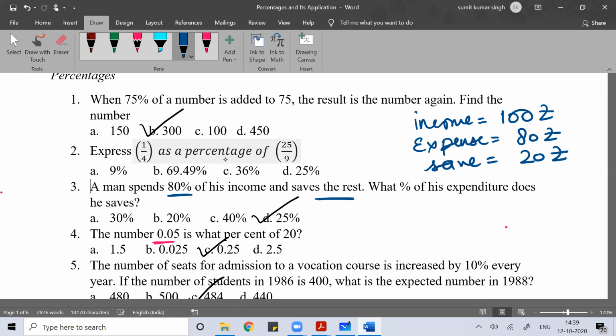A man spent 80% of his income. If a person spent 80% of his income, let his income be 100 rupees. Then his saving would be 20 rupees. What percentage of expenditure does he save?